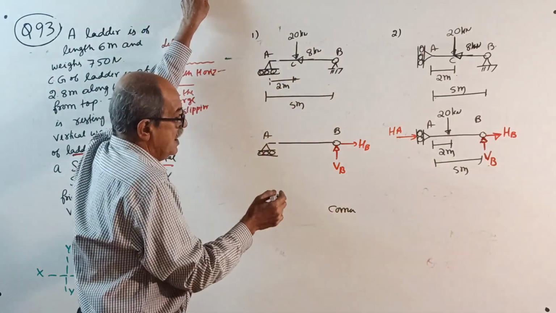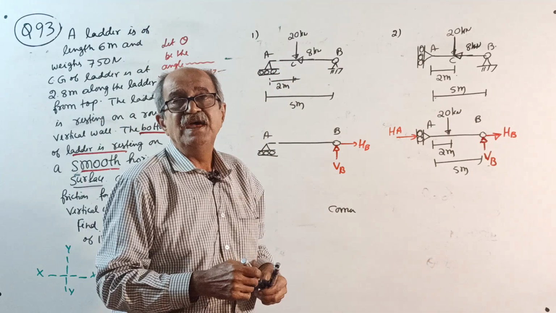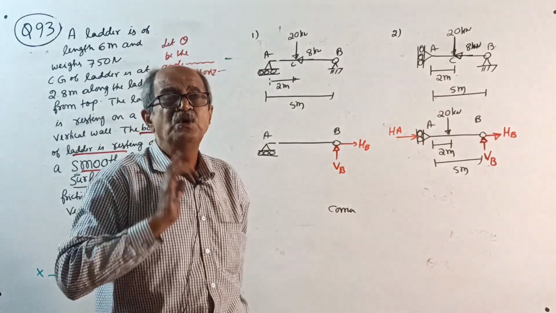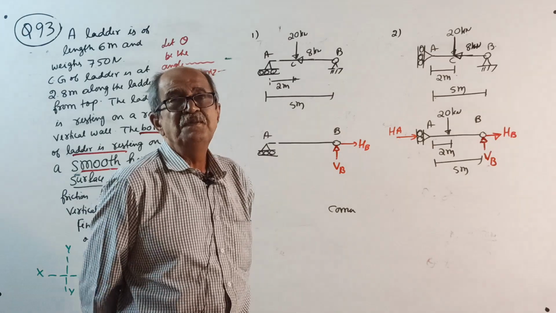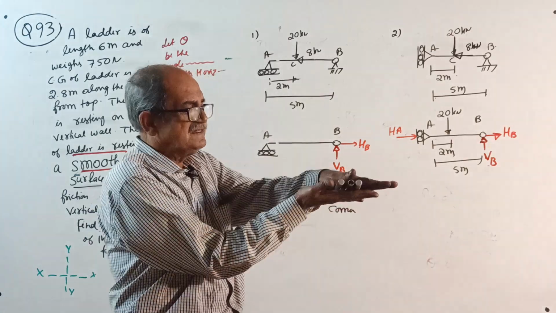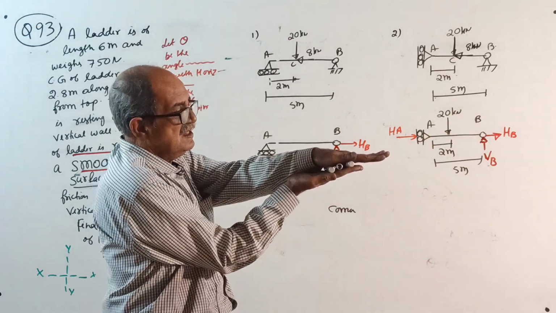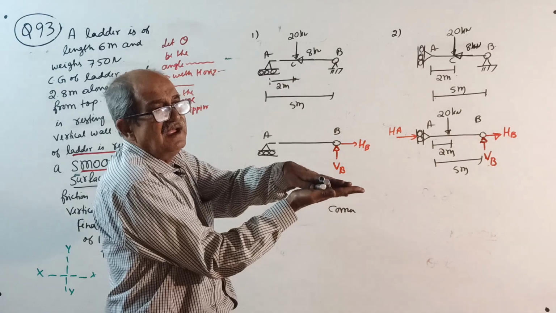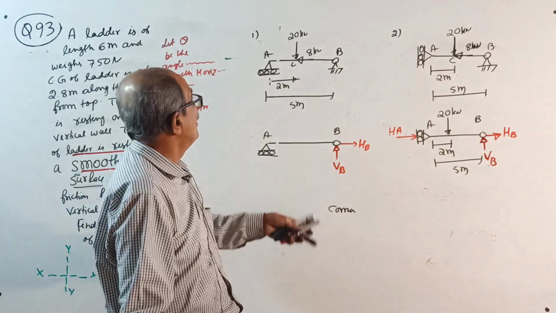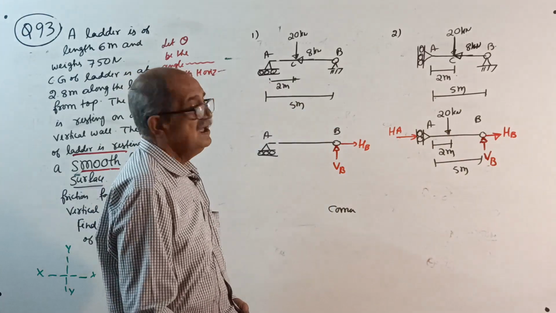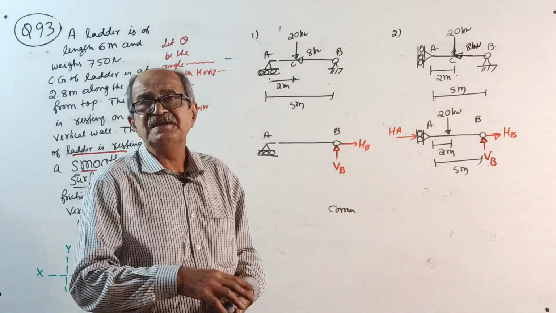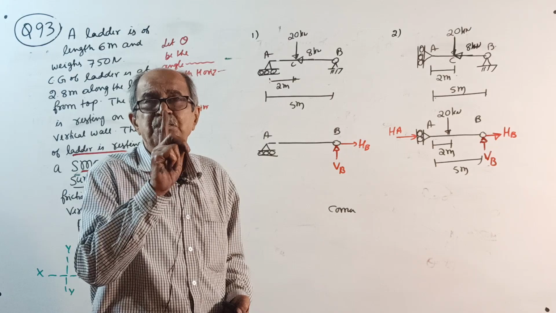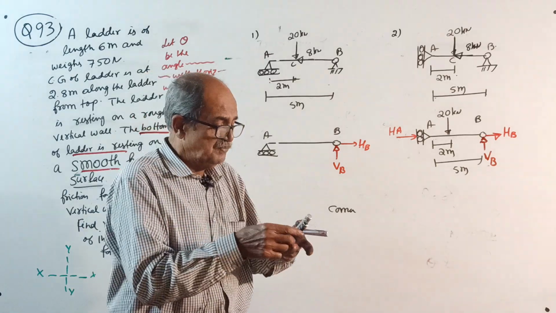For a roller support, a simple sliding support, I told you long back, it cannot take horizontal reaction, it can take only vertical reaction. For a simple type of sliding roller, the only possible reaction is perpendicular to the plane of the roller.